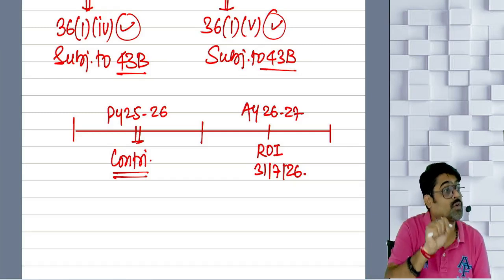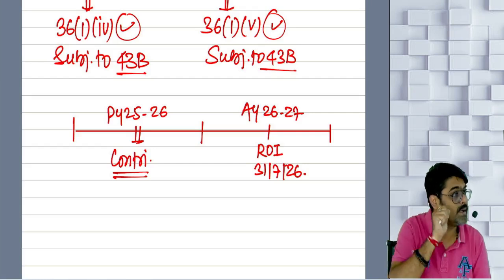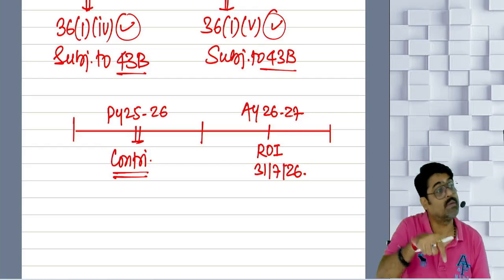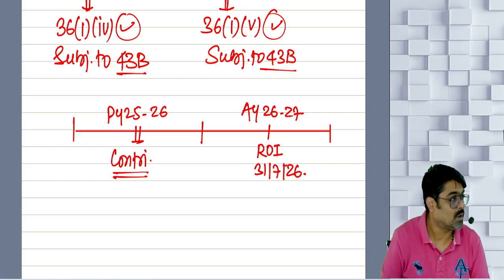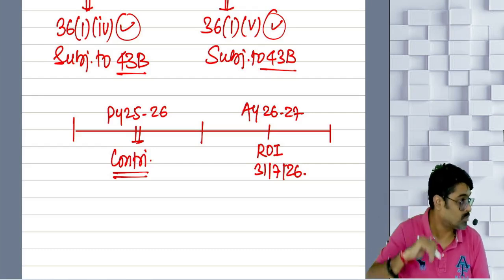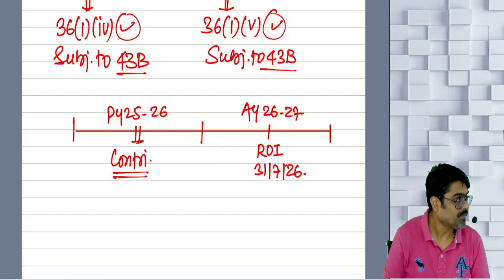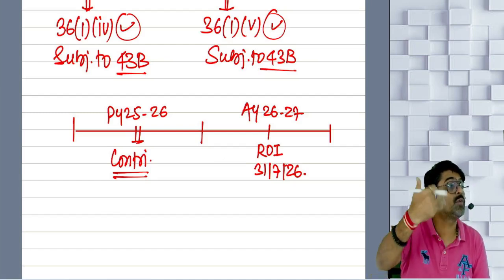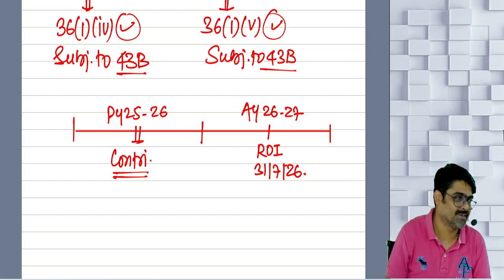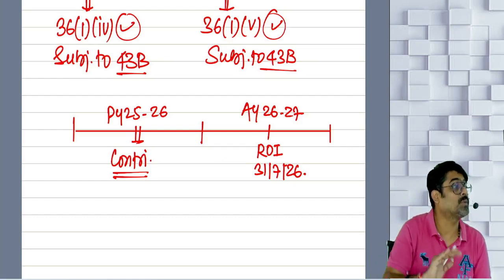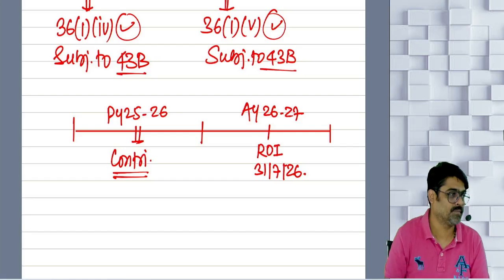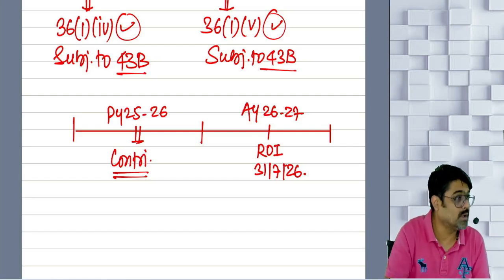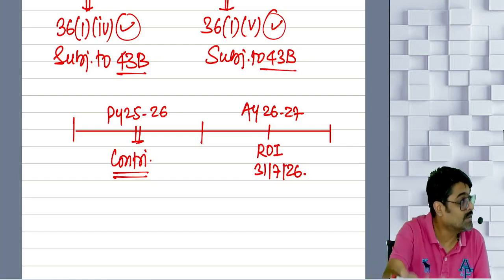As per the contractual obligation, you are supposed to contribute to the approved superannuation fund. So, in the contract, in the law, also there will be a date. Law will tell you to contribute on or before this date. The contract will tell you on or before this date.